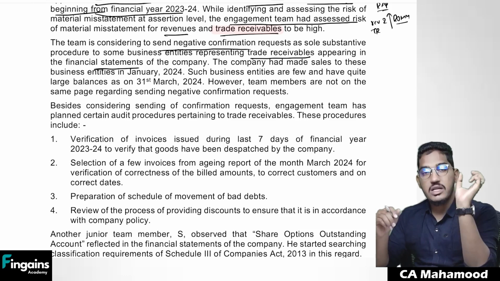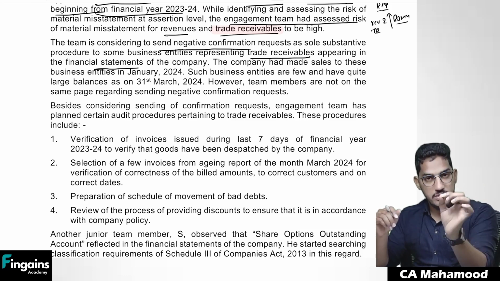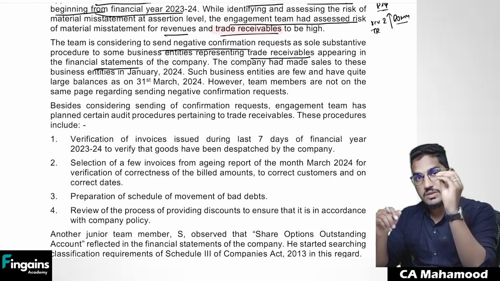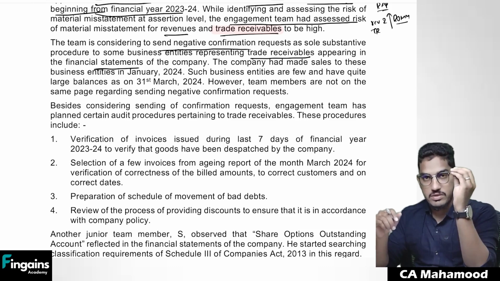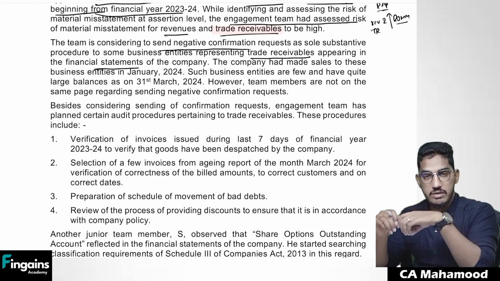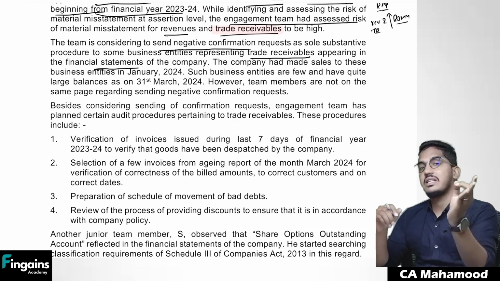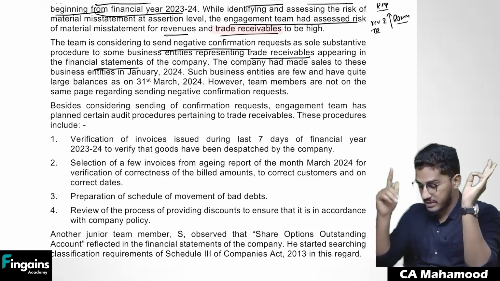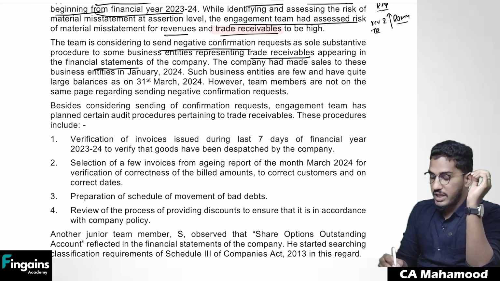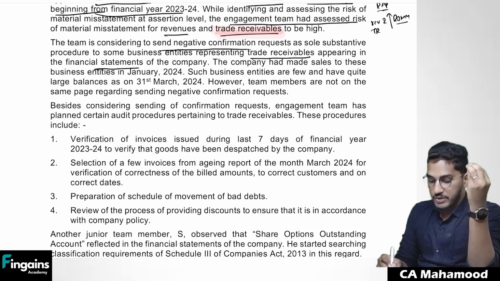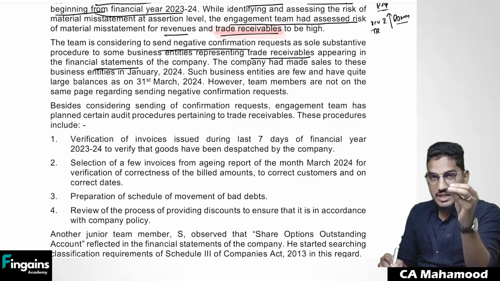In low risky areas, we prefer to use negative confirmation request because negative confirmation request gives you less persuasive evidence than the positive confirmation request. The evidence which you get from negative confirmation request is less convincing when compared with the positive confirmation request. And in the question, clearly they have told in the area of trade receivables risk is high. You tell me, in that case, is sending negative confirmation request an appropriate decision?